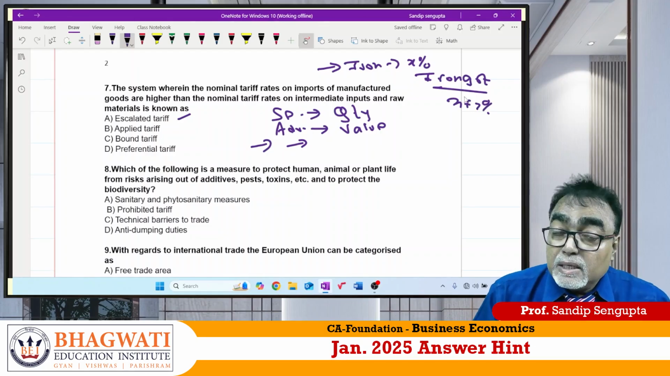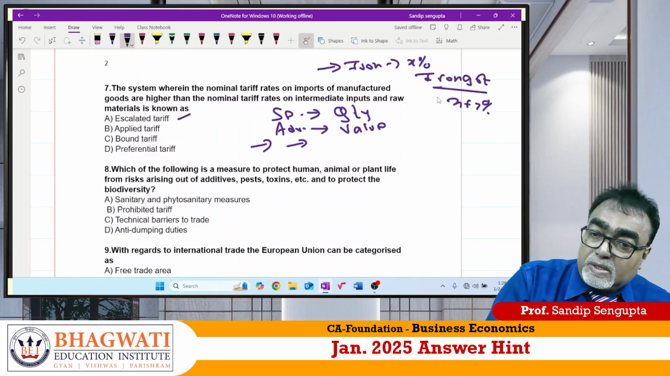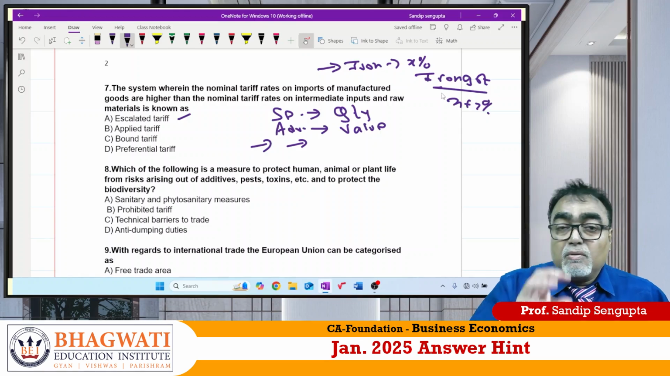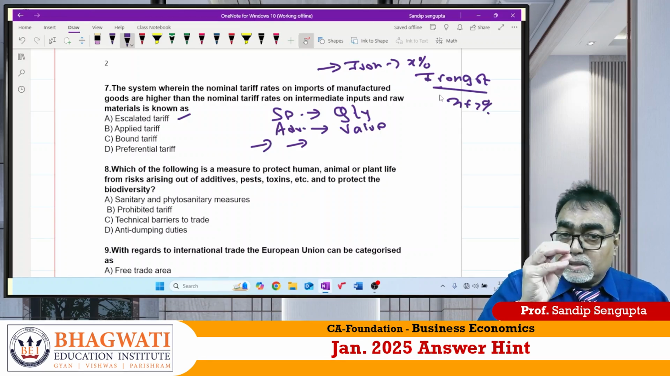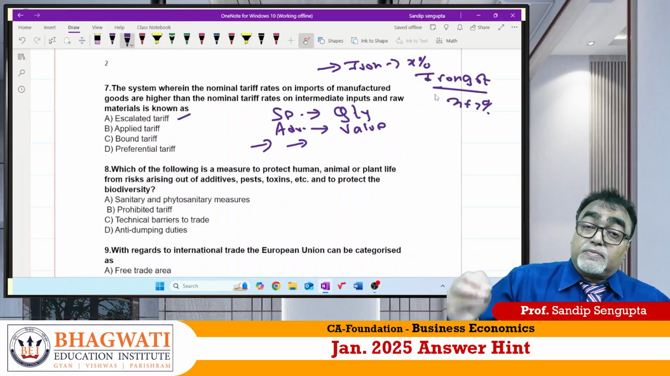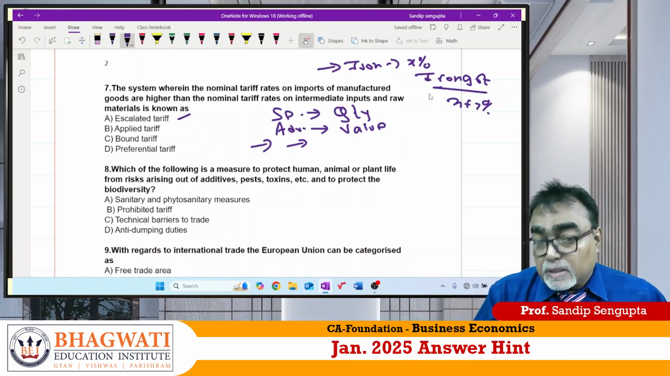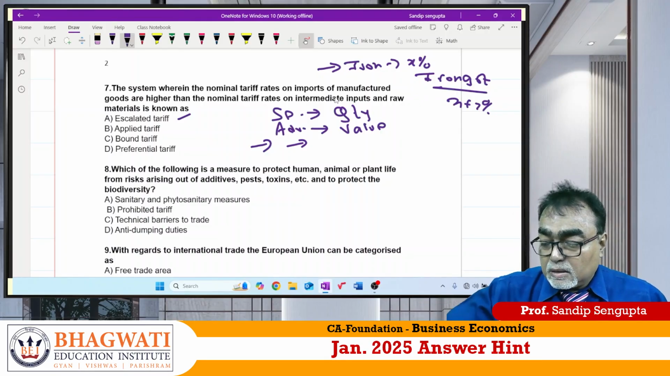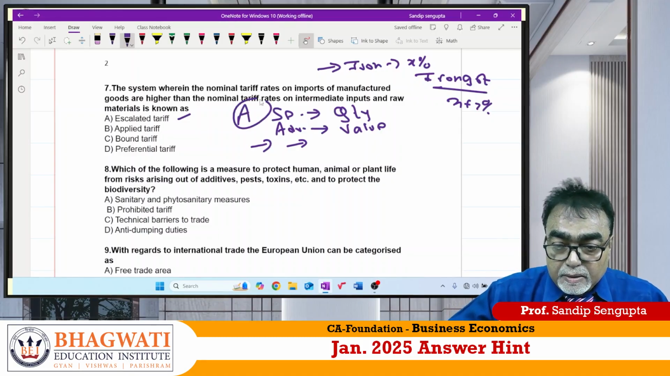So what does it mean? It is called escalated tariff. The escalated tariff is what? For basic raw material, it is some percentage, whereas when it is semi-finished goods, it is more percentage. So 7 answer should be number A.